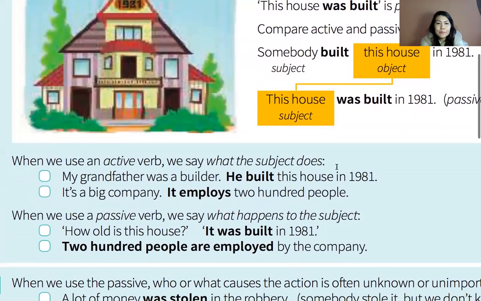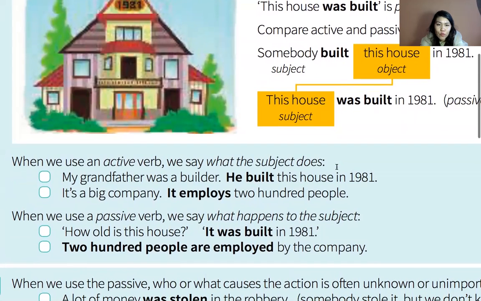So we use an active verb to say that one person or subject does these actions. For example, my grandfather was a builder, he built this house in 1981, or we use a passive. So we say, for example, we don't say who built this house. We can say, for example, it was built, or 200 people are employed by the company. So we don't mention the subject, we mostly mention the object. In that case, we use the passive.